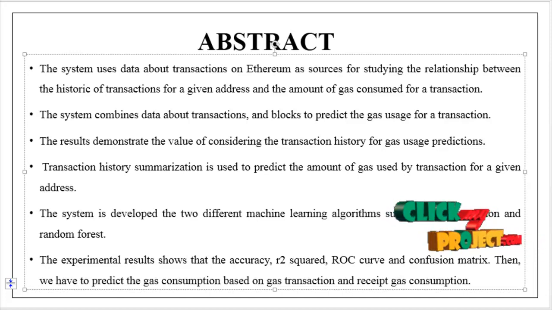Transaction history summarization is used to predict the amount of gas used by a transaction for a given address. The system is developed with two different machine learning algorithms, lasso regression and random forest. Finally, the experimental results show the accuracy, R2 score, ROC curve and confusion matrix. Then we predict the gas consumption based on gas transaction and recipient gas consumption. So this is the overview of our project.